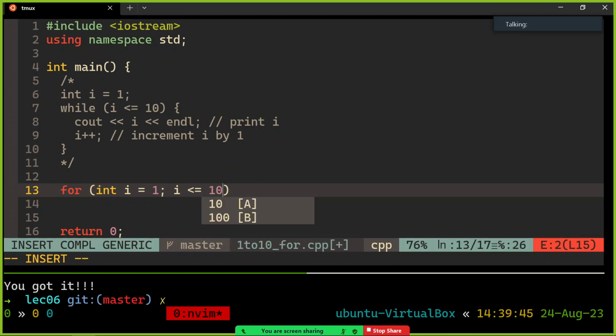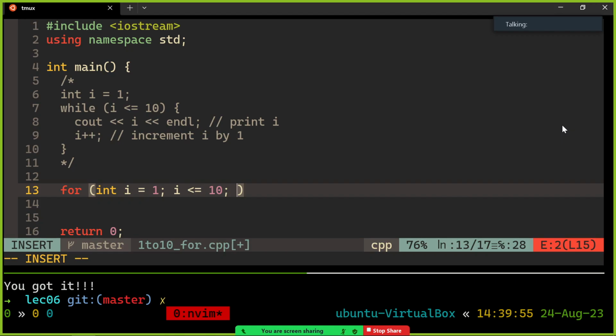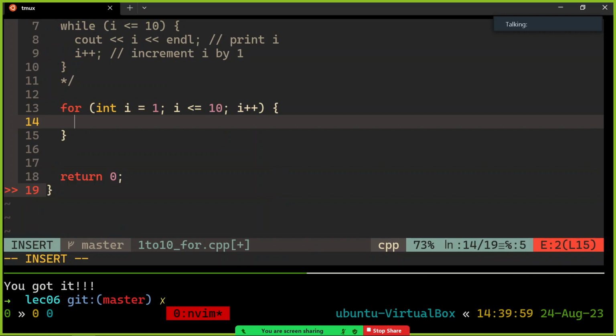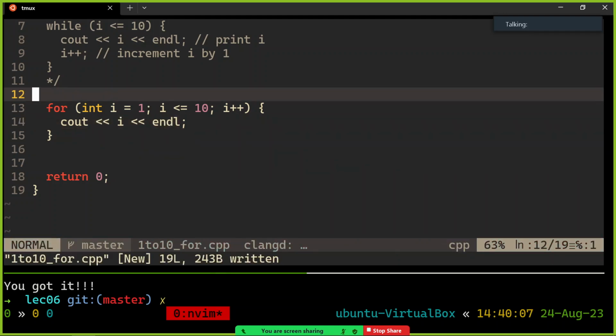All right. And then after I do the printing, I want to always be sure to do the next value of i. So I'm going to put the increment statement. I'm going to put the plus plus right here. That's how I get the next value of i I want to work with. And now the body just becomes cout i. So that's the for loop equivalent of this while loop.